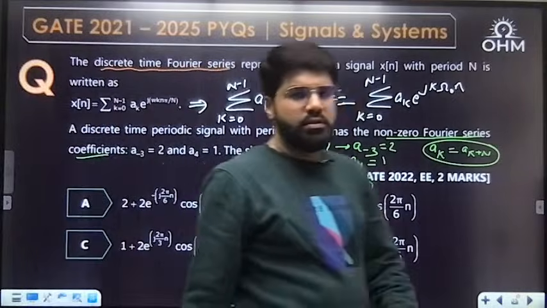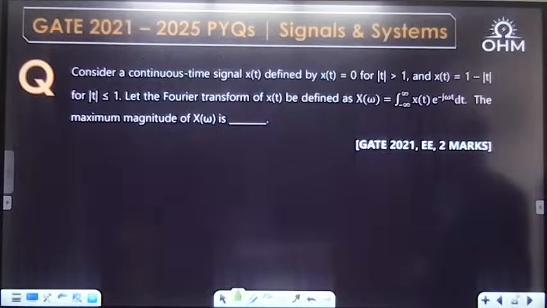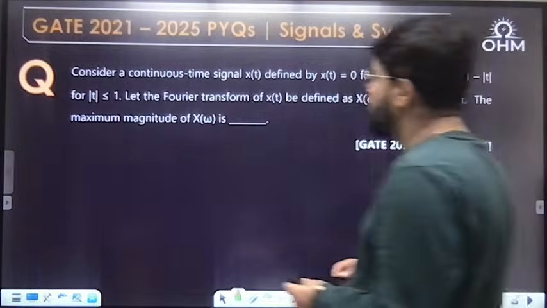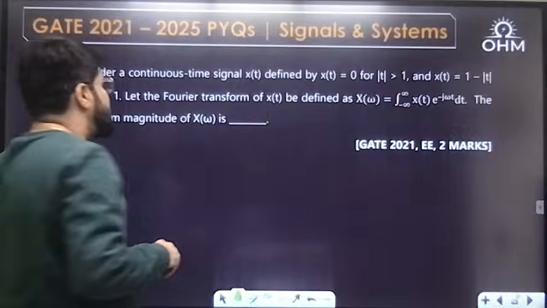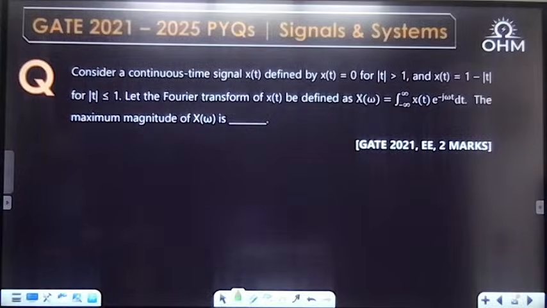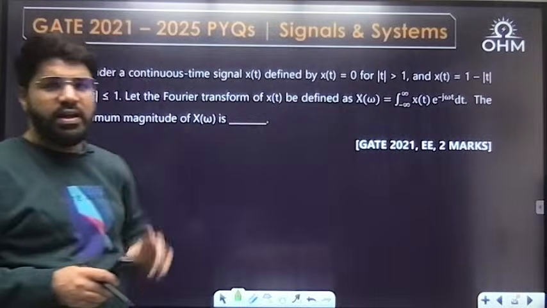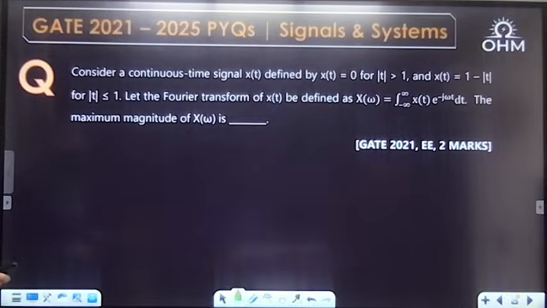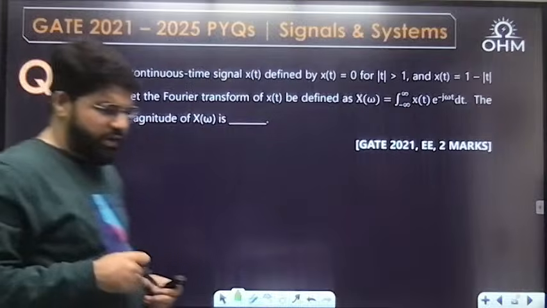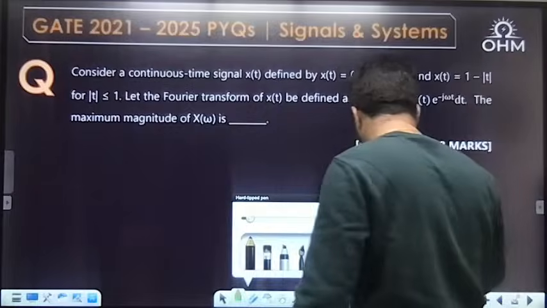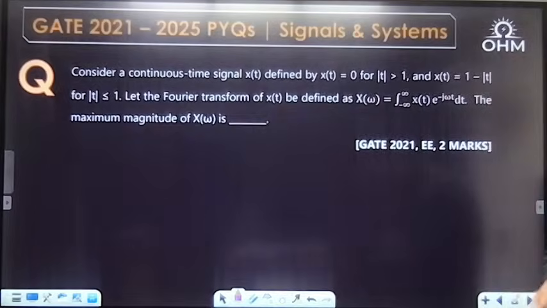Okay. Next question, dear. GATE 21 EE. Simple question on Fourier transform. Consider a continuous time signal x(t) defined by x(t) equal to 0 for mod t greater than 1 and x(t) equal to 1 minus mod t for mod t less than 1. Let the Fourier transform of x(t) be defined as X(omega) equal to integral x(t) e power minus j omega t dt. What is the maximum magnitude of X(omega)?